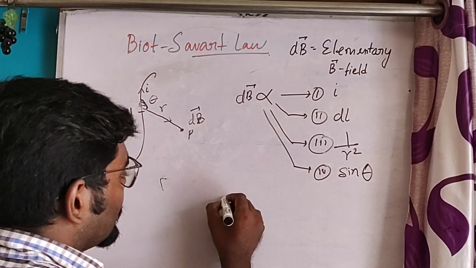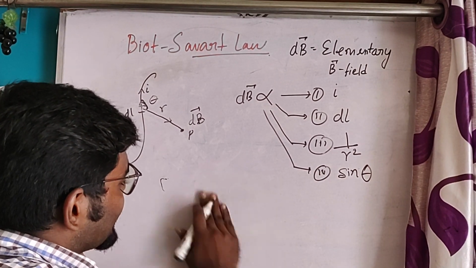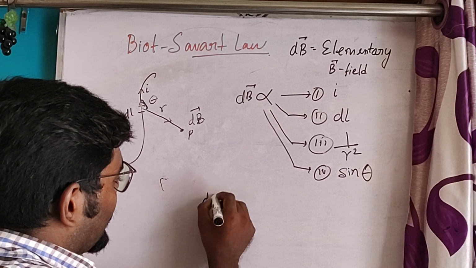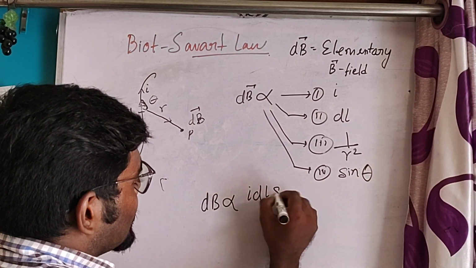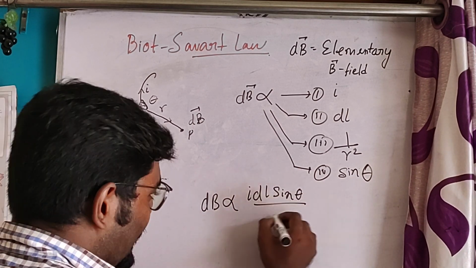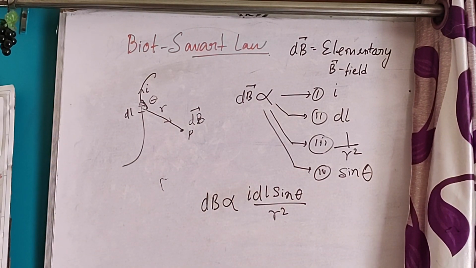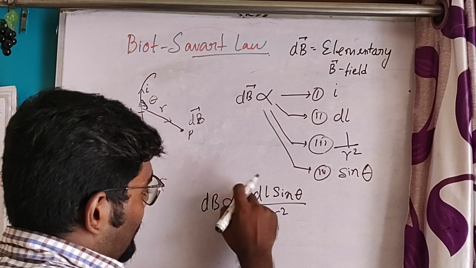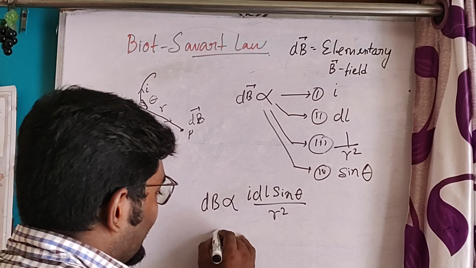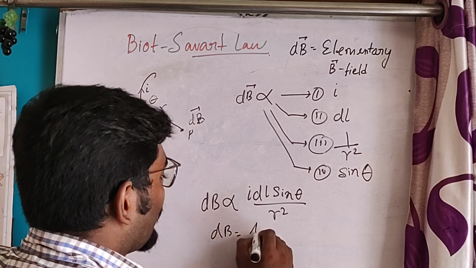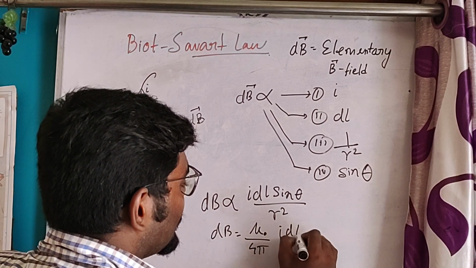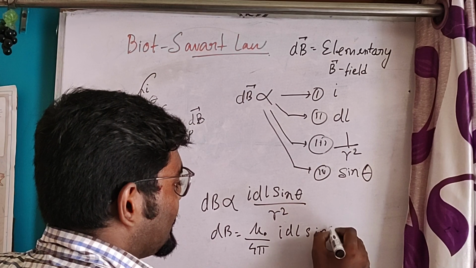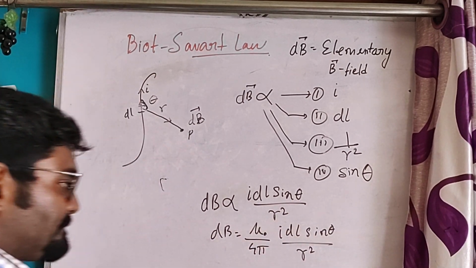So we can combine these four laws. dB is proportional to I dl sin theta by r square. Now, to omit this proportional sign, we have to bring a constant here. This constant is mu0 by 4 pi, so dB equals mu0 by 4 pi I dl sin theta by r square.